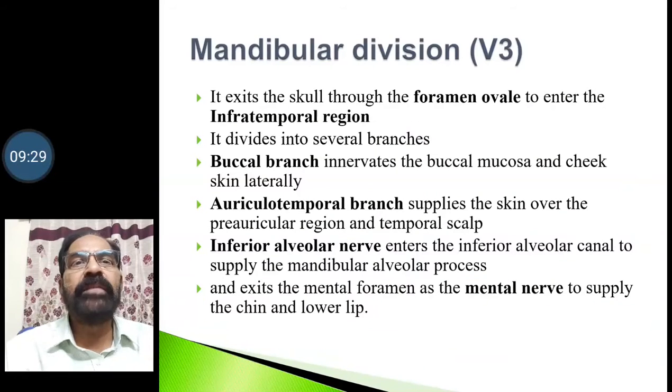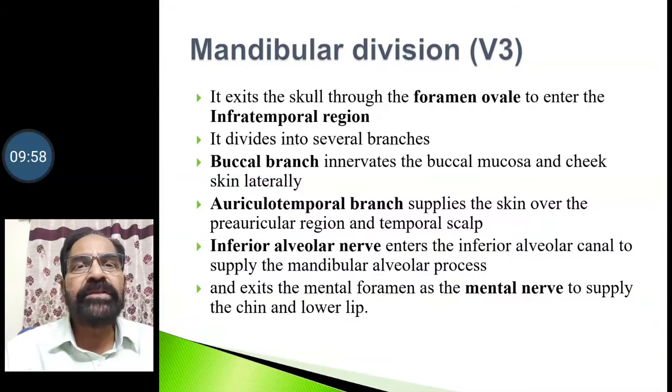Then we have the mandibular division, V3. This exits the skull through the foramen ovale to enter the infratemporal region. It divides into several branches. The buccal branch innervates the buccal mucosa and cheek skin laterally.